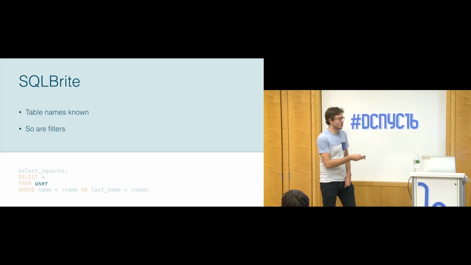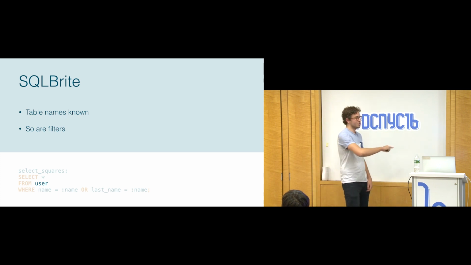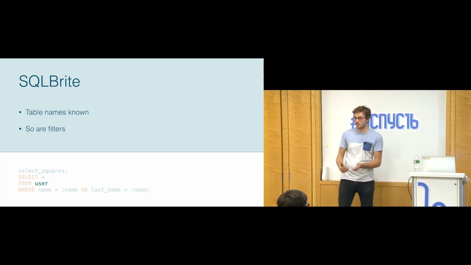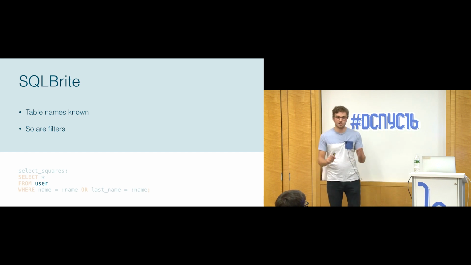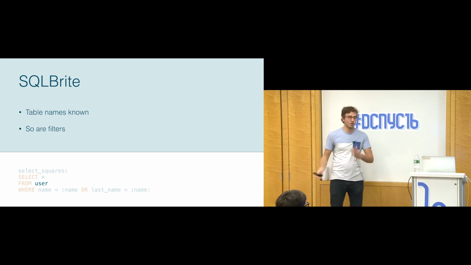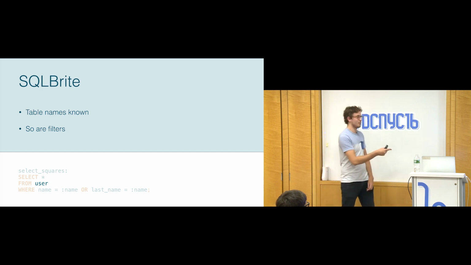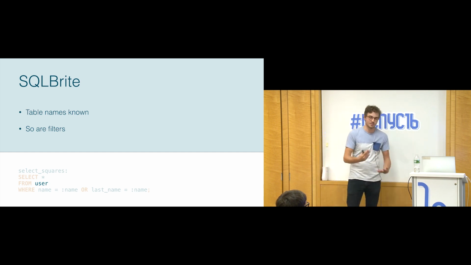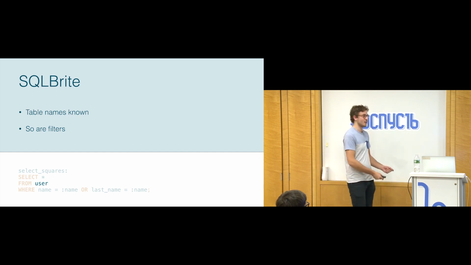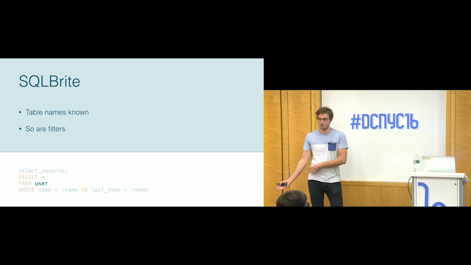But even beyond that, we know your filters. So we know that you're checking, say, the primary key or some other part of it, and we can statically, at compile time, figure out which insert statements are going to affect this select statement. Is it dependent on some variables? We can know all that statically, whereas before we were thinking in SQLite that we would have to do this runtime type thing through a query builder. We would have to check args to see if it would actually update the query that you had created.